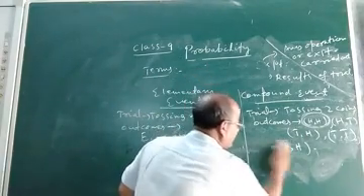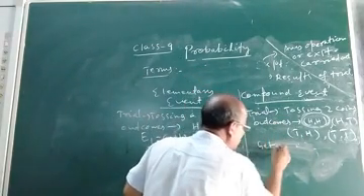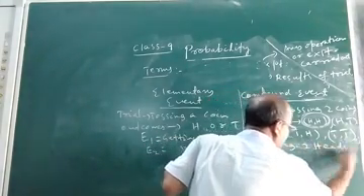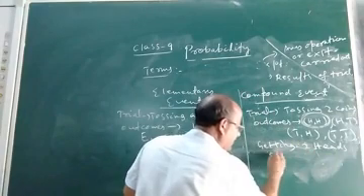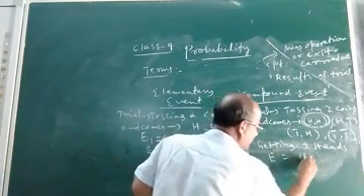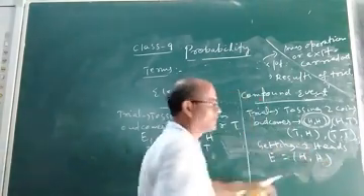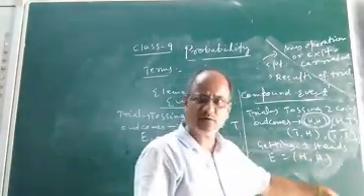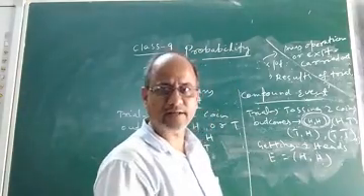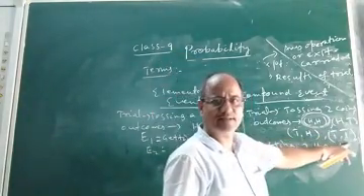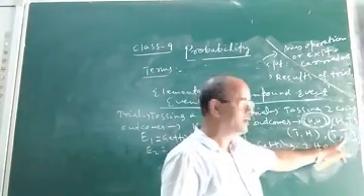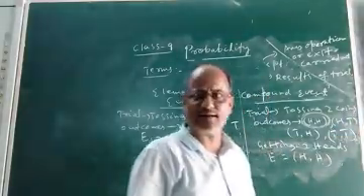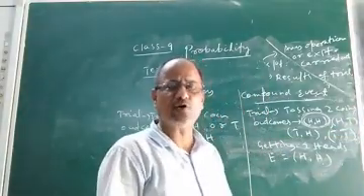In this particular example, getting two heads, suppose we denote it by E equal to 2 heads. Probability of getting 2 heads. Here getting 2 heads is a compound event, not an elementary event. Getting 2 tails is also a compound event. Getting a head and a tail can also be a compound event.